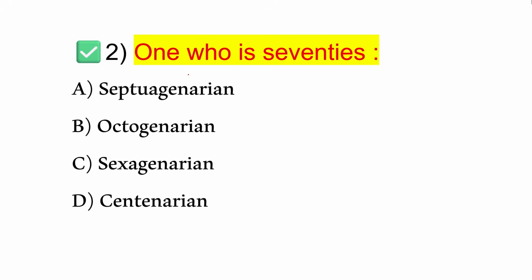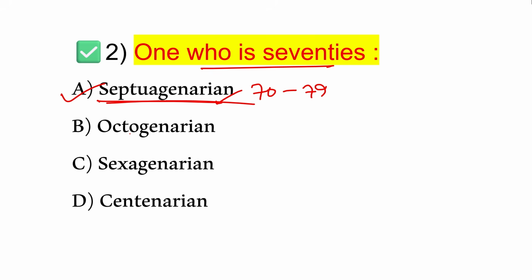Next. One who is in their 70s. What is called? So someone who is in their 70s is called option A, that is septuagenarian. A septuagenarian is a person who is between the age of 70 to 79 years. That is called septuagenarian.